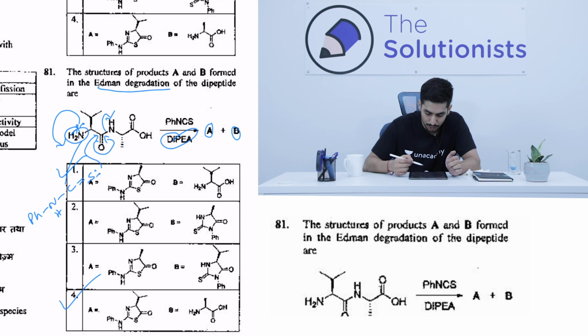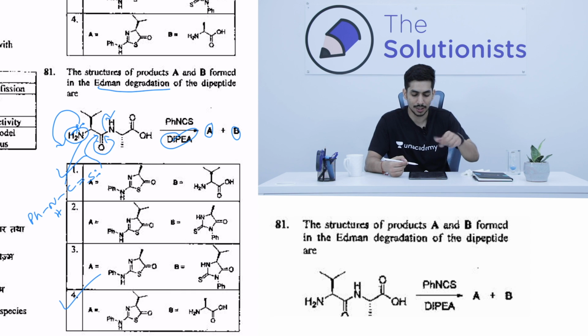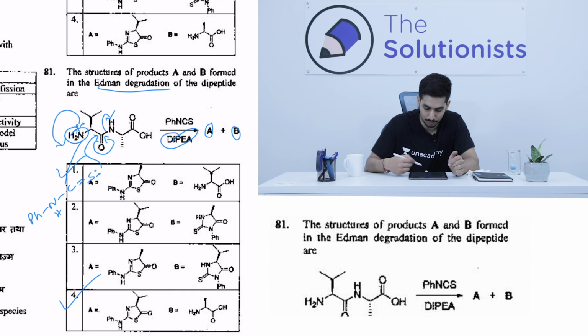Now in option 1 and 4, what is the basic difference? You can just go with the B product. You don't have to even go with the cyclic product, because in the cyclic product you have to number and see whether the ring is forming or not. In both of these cases, you have to just go with the acyclic product.